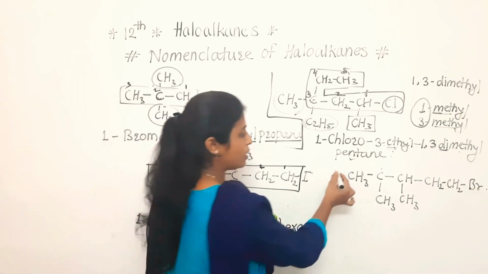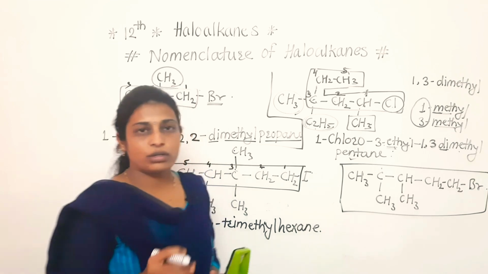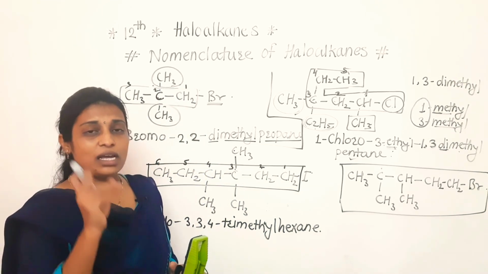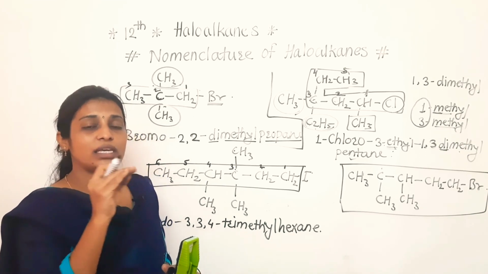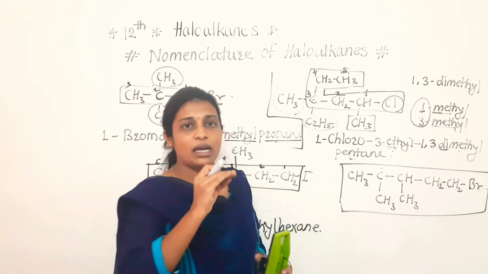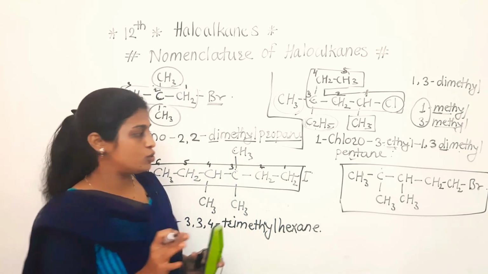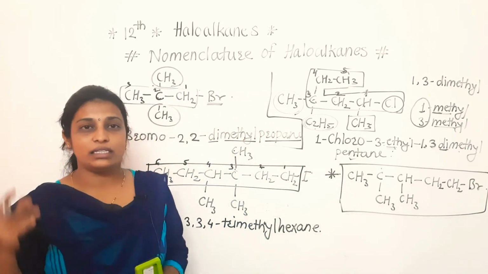Hopefully you will complete its IUPAC name. It is easy. So what is the rule? Keep in mind the first rule: select the longest chain, number in the correct way, observe the substituents. It starts with the halo and ends with the alkane, with the number of carbons coming in the straight chain. So hopefully you will write its correct IUPAC name in the comment box.